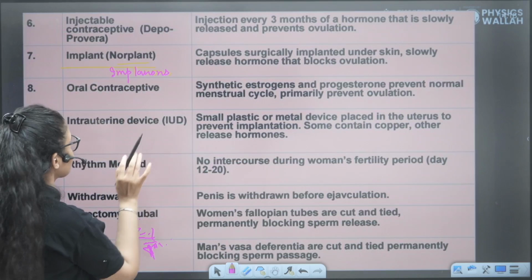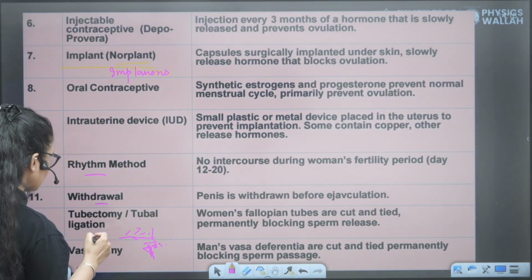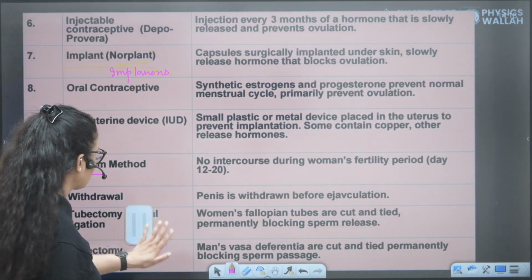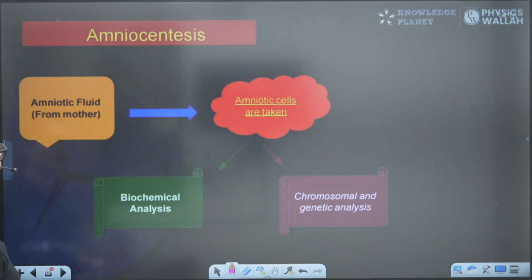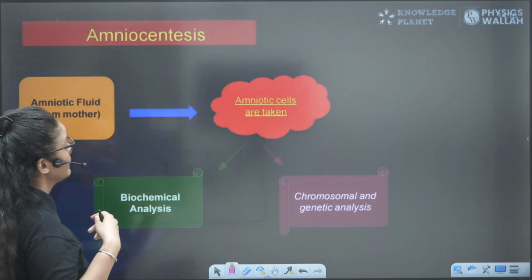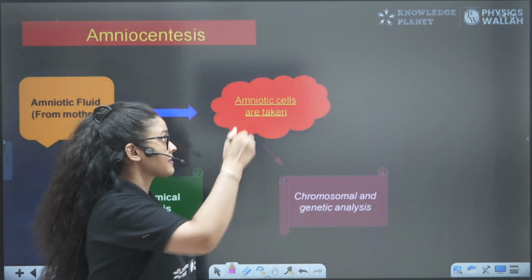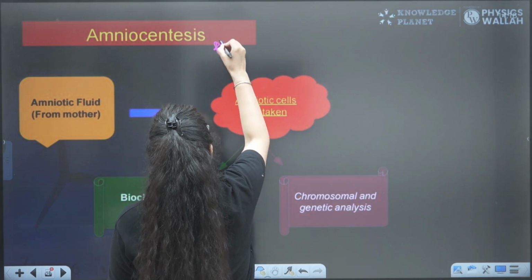So oral contraceptives we have done, IUDs. All these methods we have done. This is the summary of all the things that we have discussed, right? All the contraceptives. The next process is amniocentesis. Many times they ask questions from this.